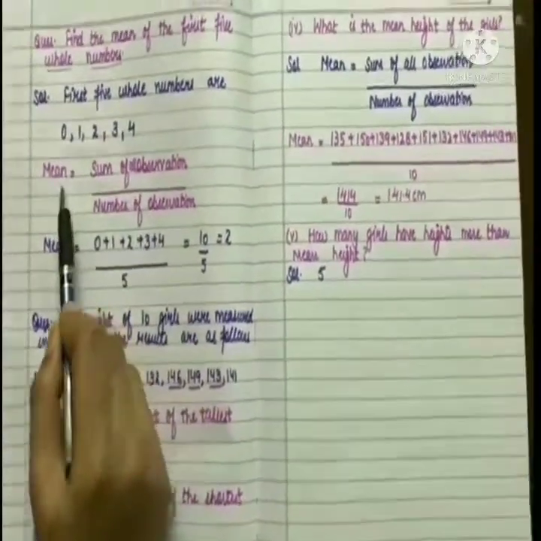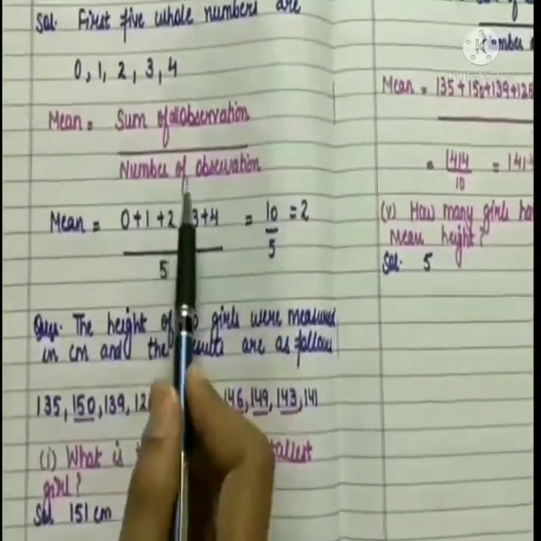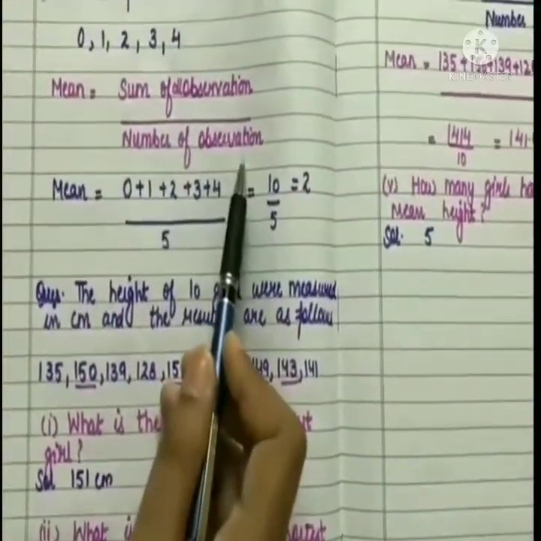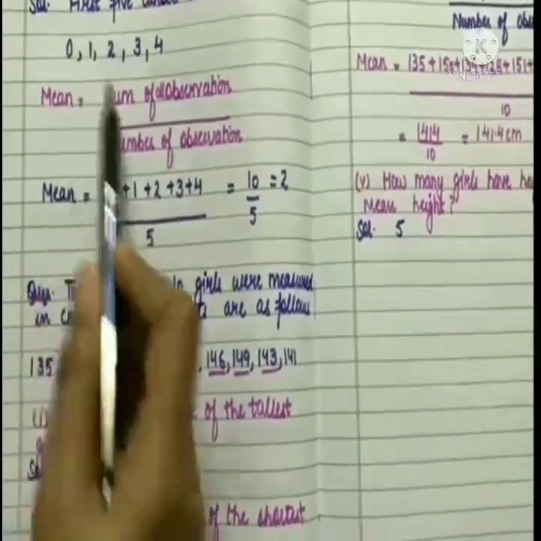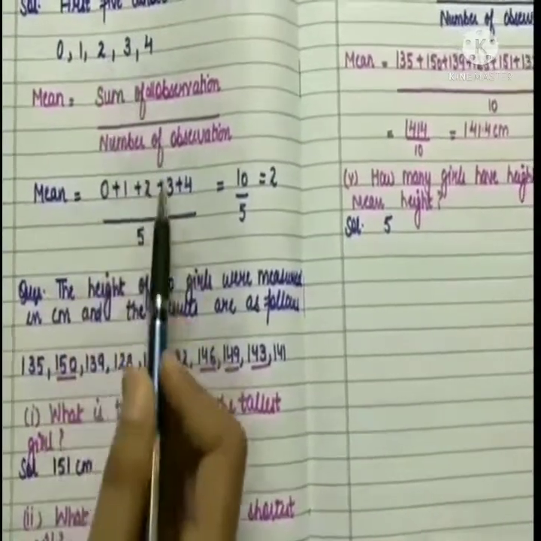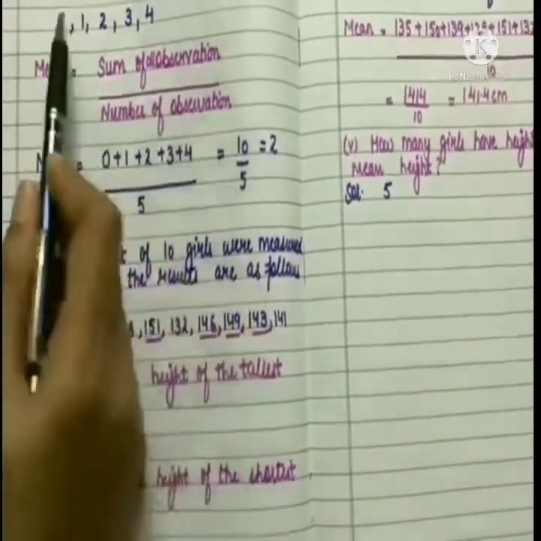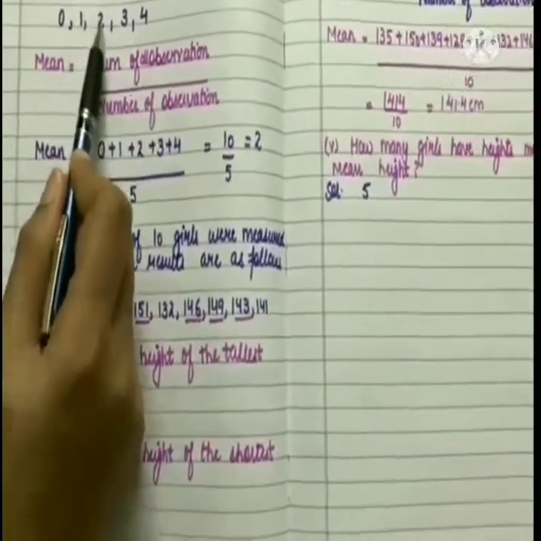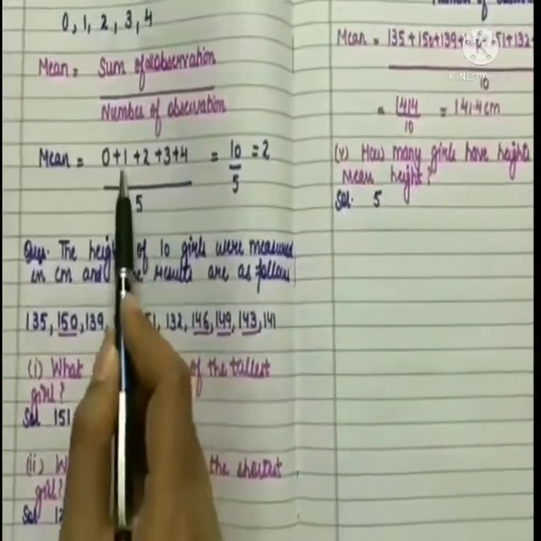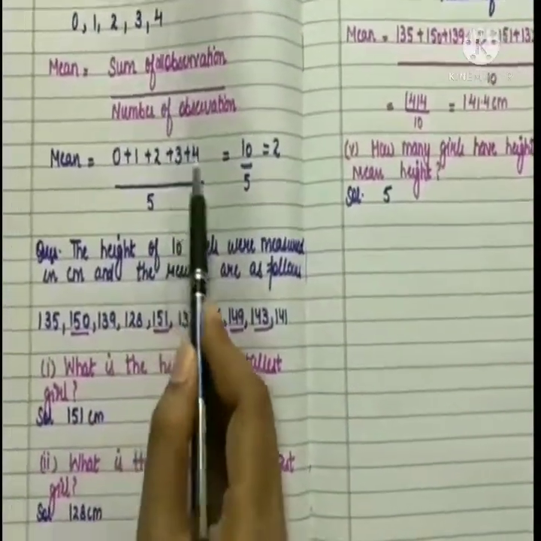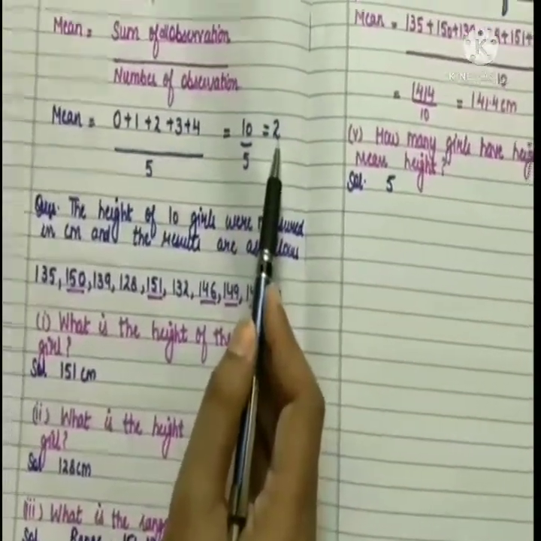Then we have the formula for mean. Mean is equal to sum of all observations divided by number of observations. So we are going to add all these 5 values: 0 plus 1 plus 2 plus 3 plus 4. The number of observations, counting them, are 1, 2, 3, 4 and 5, so we'll write here 5. Now 1 plus 2 is 3, 3 plus 3 is 6, 6 plus 4 is 10. So we'll write here 10, and 10 divided by 5 we get 2.